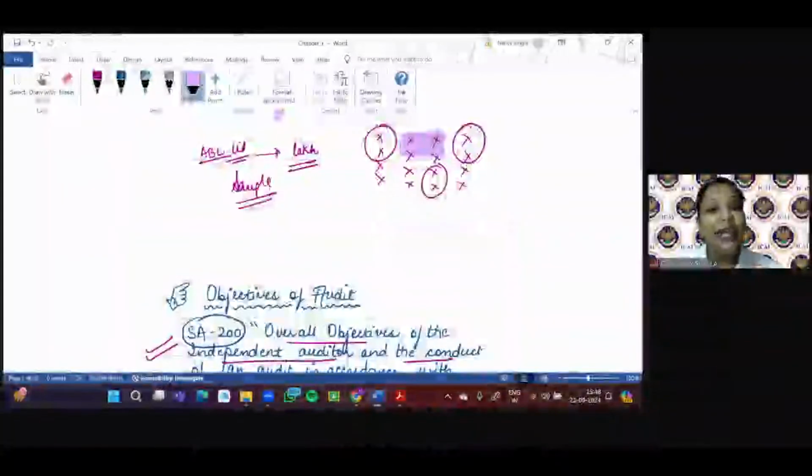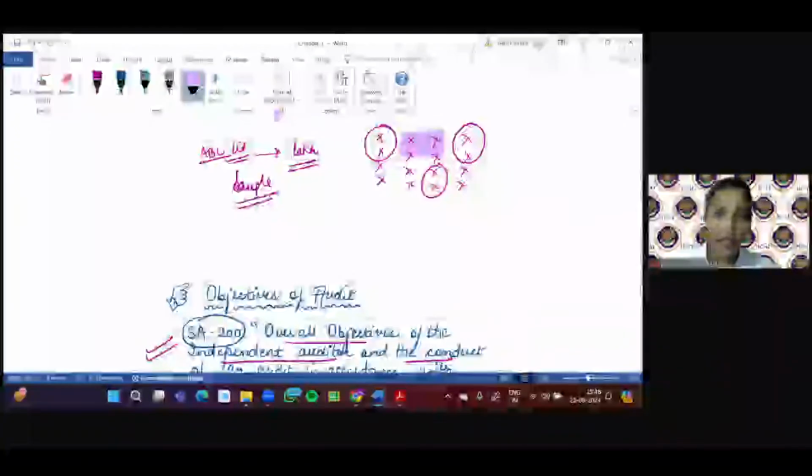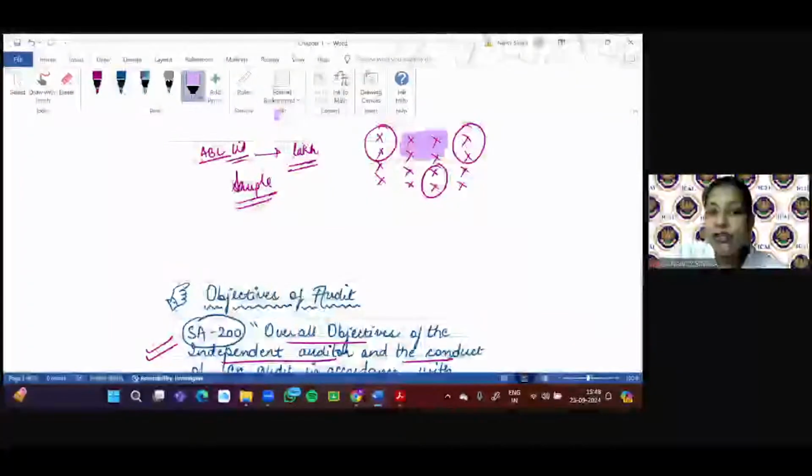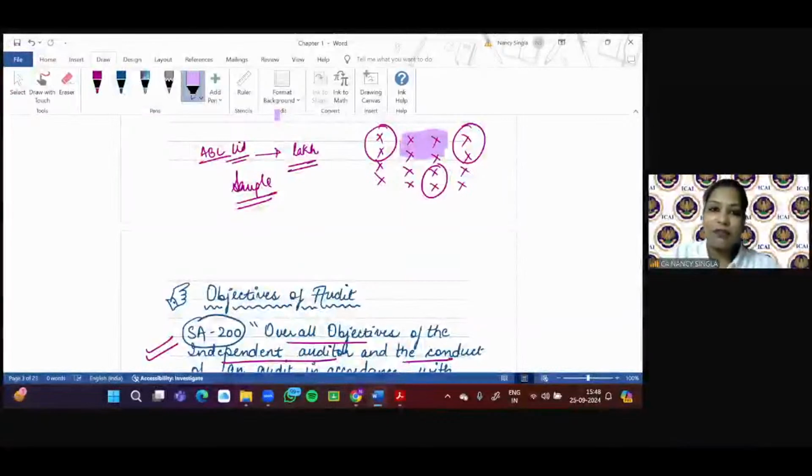Fraud is intentional, error is unintentional, but both are mistakes. These are not checked, because after applying some sampling techniques he has taken only the samples which I have circled. So if some mistake is there in the purple area and such transactions are not checked, he cannot be 100% sure.